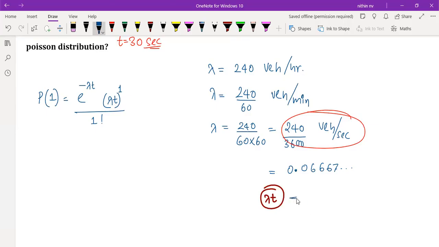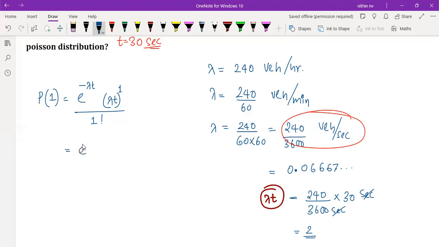So what you can do, to get an accurate value, this lambda is 240 by 3600. Directly you can multiply with 30. So this is going to be now in vehicles only, seconds will get cancelled, right? So once you do this, you are going to get exactly 2. Try it. So better do it like this so that you get the value more accurately.